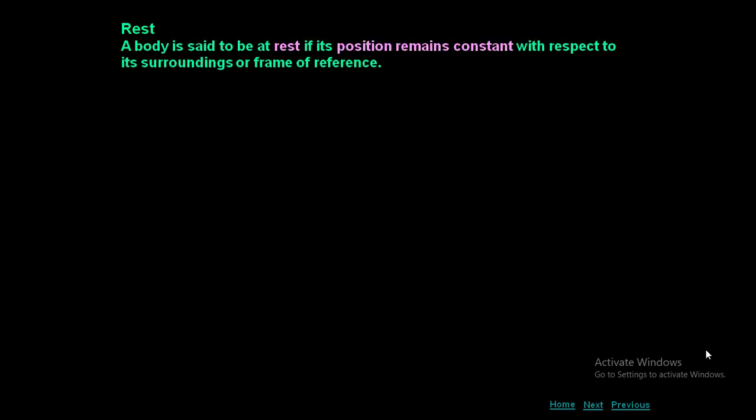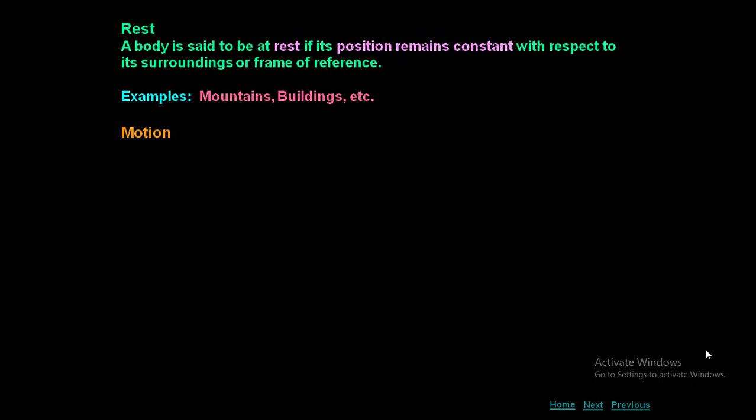A body is said to be at rest if its position remains constant with respect to its surrounding or frame of reference. That means if the position of a body does not change with respect to time, then it is said to be at rest. Example, mountains, buildings, etc. Because at any time you see, the position of the mountain and the building will remain in the same position.